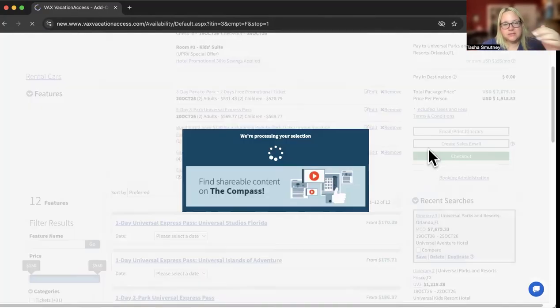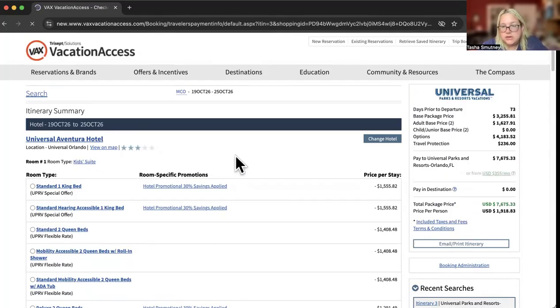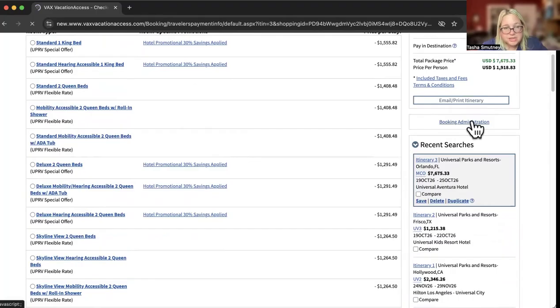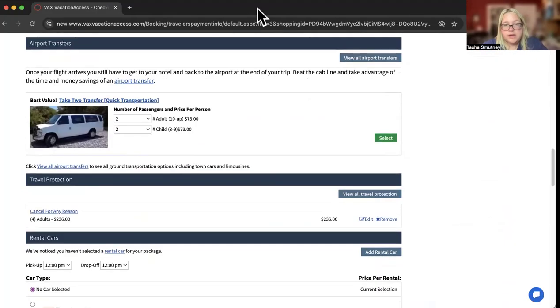Okay. And then of course we go to checkout. Now that I've showed you the 3 different products in Universal, let's go to what we do when we're ready to book, because that's where sometimes agents need a little bit of help with the checkout process. So we've got everything in there now. We know what we want. We've got the whole thing. If we wanted, we went in and adjusted commission. When we scroll down, we've added all the elements.